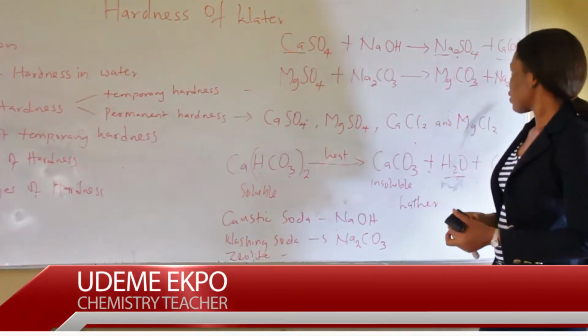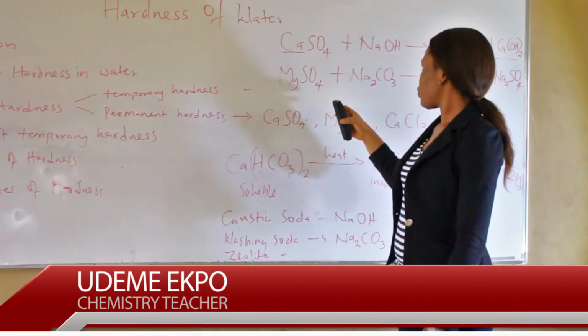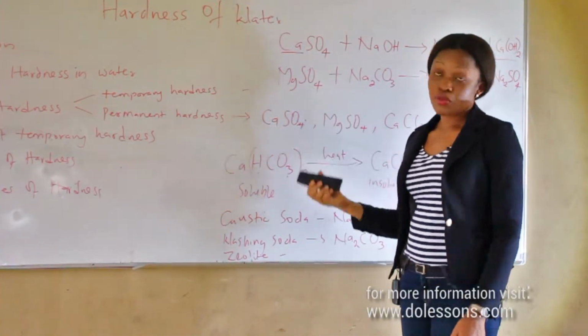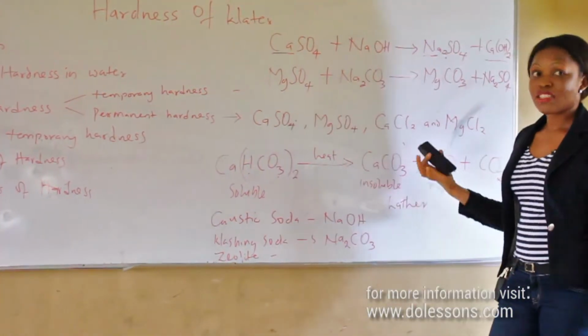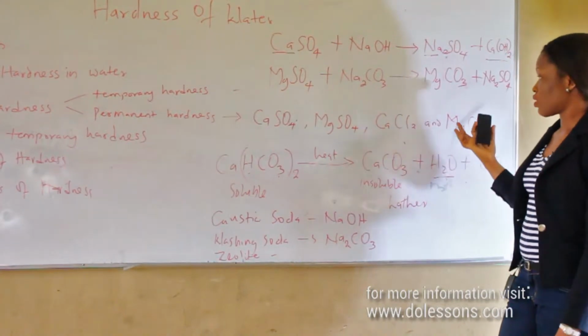And the hardness in the water is removed because the ions responsible for the hardness is removed as insoluble particles from the water.